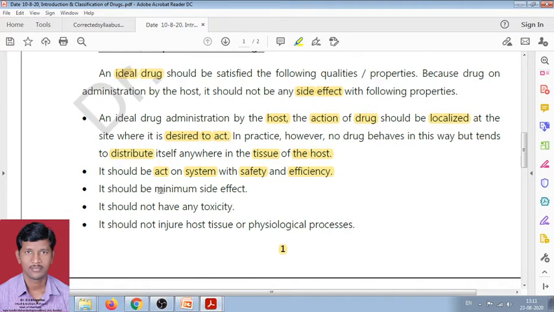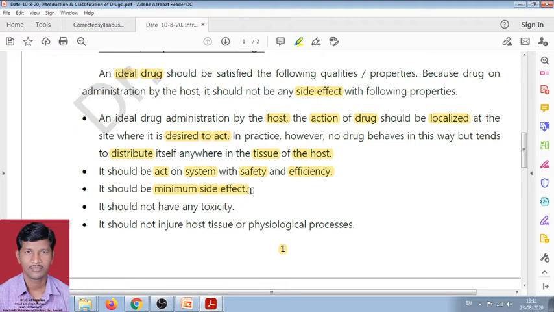The next property, the drug should have minimum side effect. Means when the drug is administered by the patient or host, it should have minimum side effect. Each and every drug has a side effect, but the percentage of side effect should be very minimum.